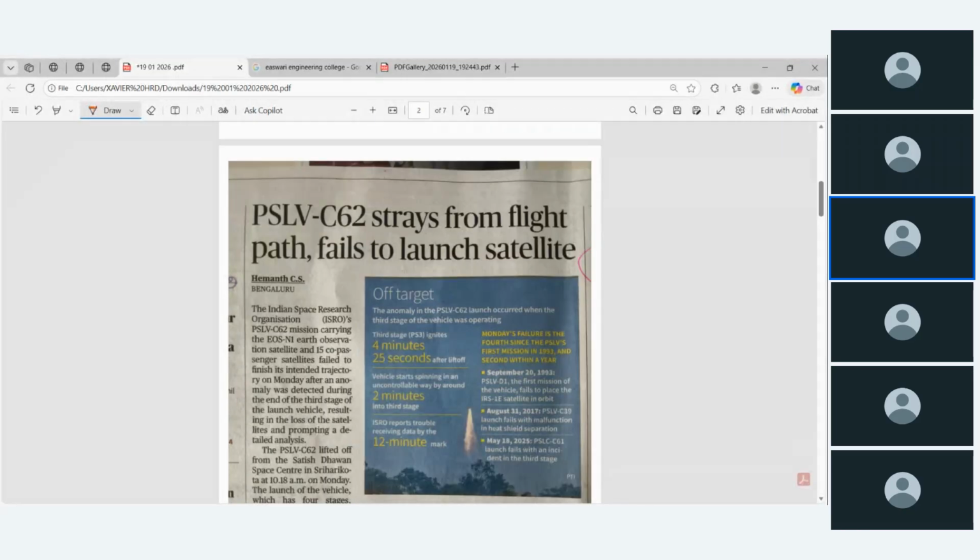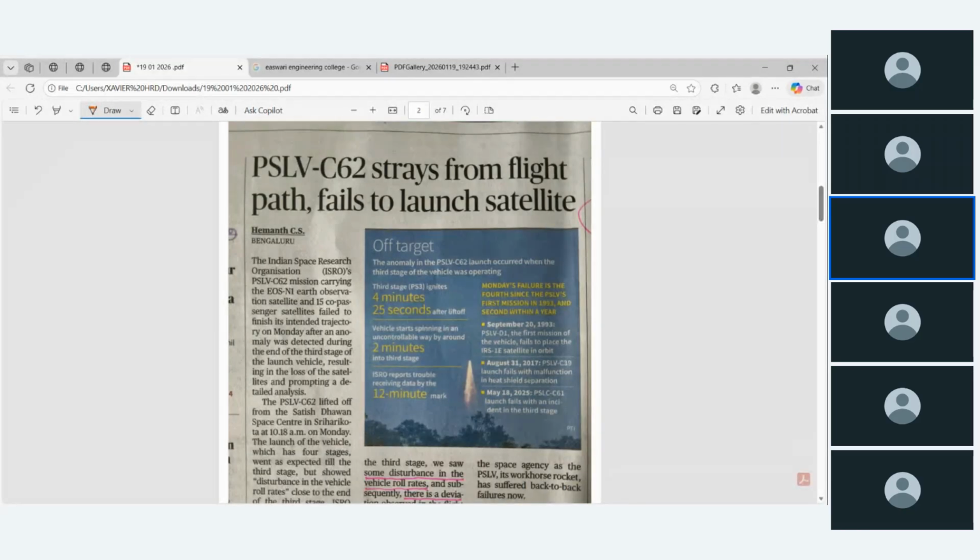Then come to this one. This is what I discussed about the PSLV C62 rocket, and around 3 to 4 news items are related to this. Actually, with this rocket, the PSLV C62, we also used other countries' satellites. We used the commercial launch pad, but it failed.